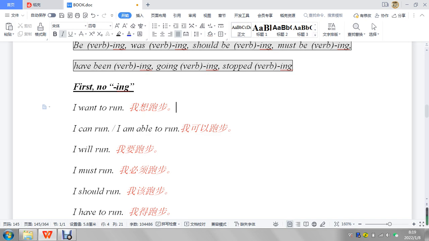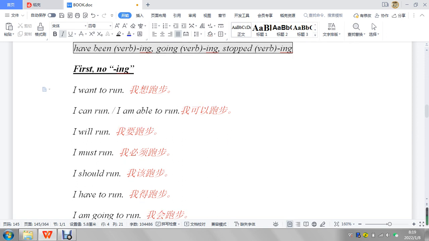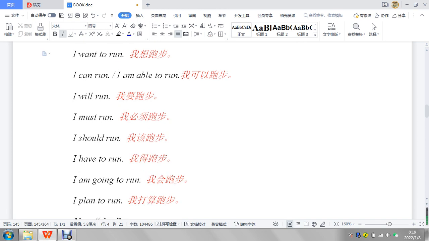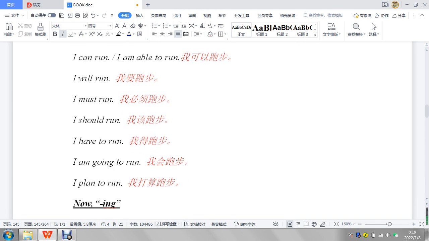In other words, a lot of people will put ing, like "I will running, I must running, I should running, I have to running, I am going to running, I plan to running." A lot of people will make those mistakes.